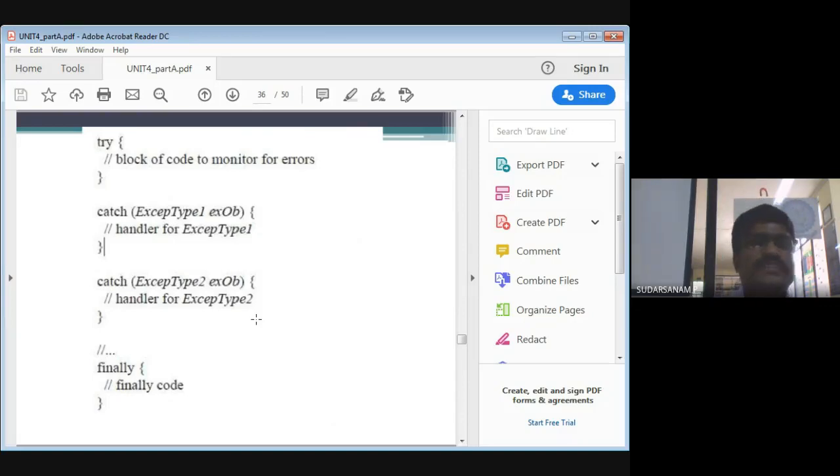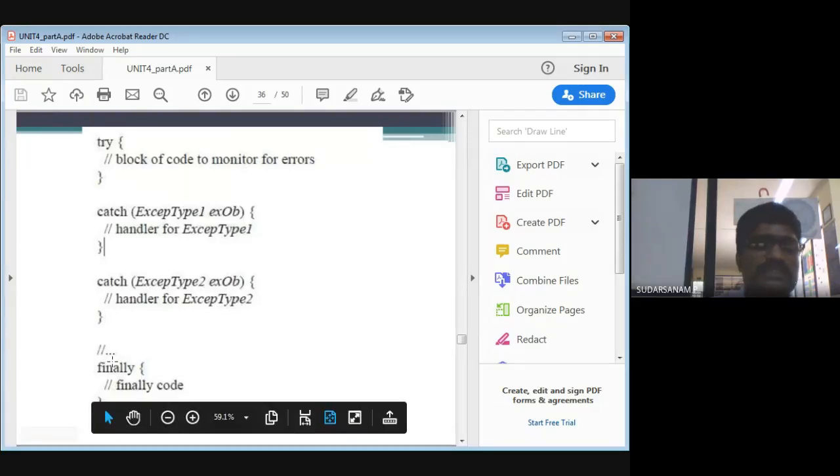You have to write the syntax: try block of code where errors may occur, catch exception 1 object, handling of the exception errors, catch exception 2 object, handling for exception 2, and so on. The finally statement is written like this, and you write the final code here. That is what finally is.